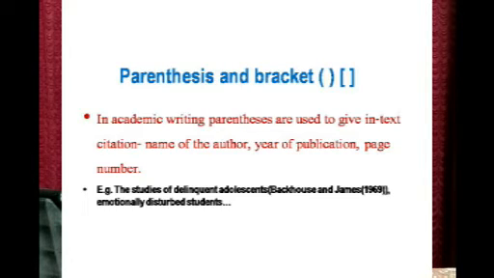Example: the studies of delinquent adolescents (Backhouse and James, 1969), emotionally disturbed students. So the bracket is here used to give the name of the author, year of publication and all that.